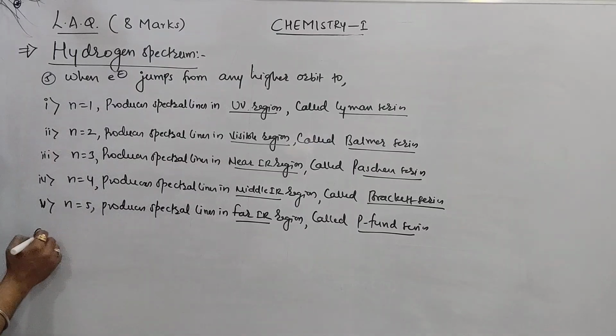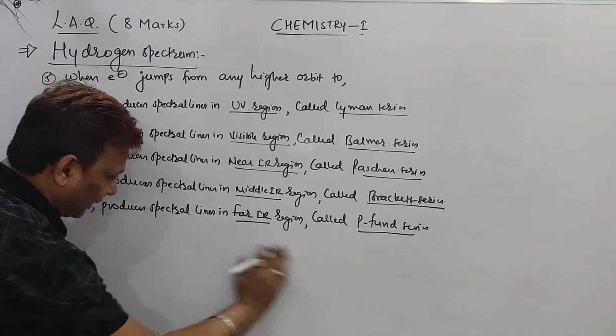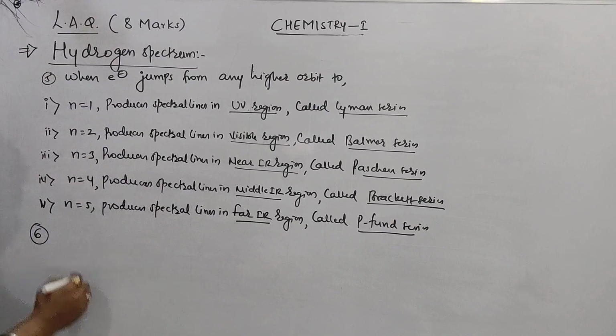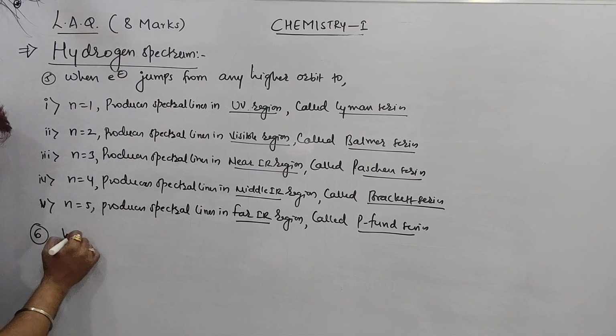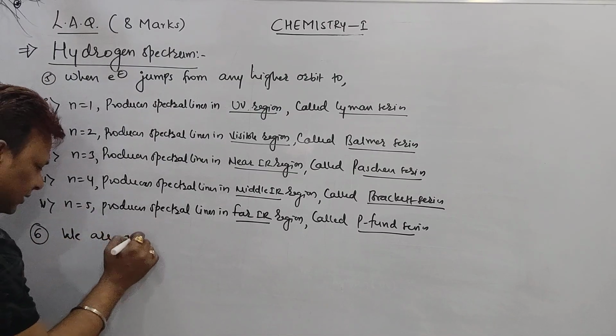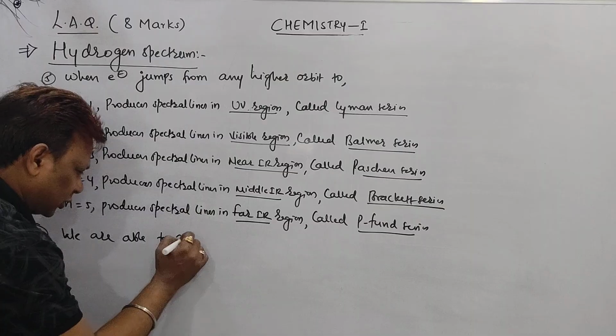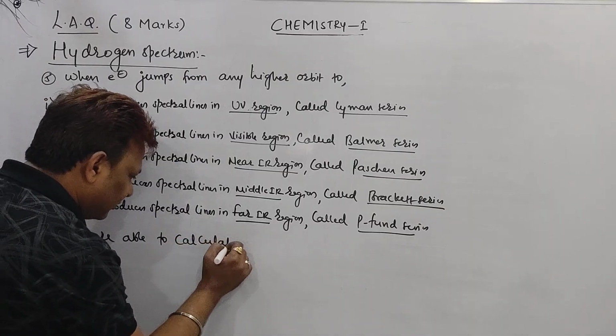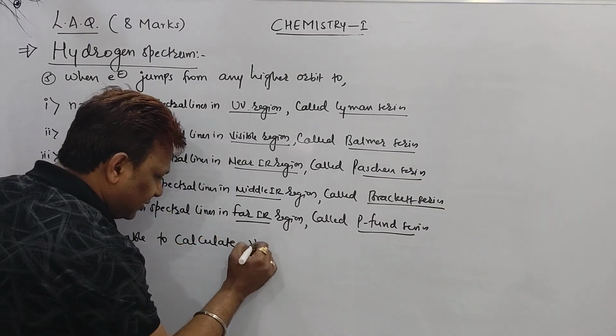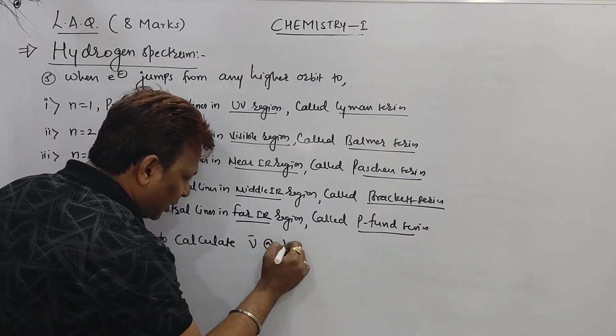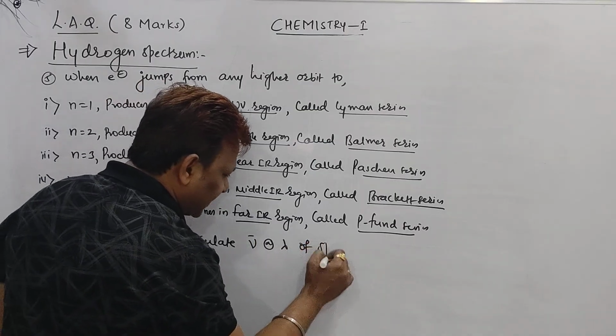And point number 6 also, if you want to write down, but not necessary; write only to get the 8 marks, no need to leave. What is that? From the Rydberg equation we are able to calculate wave number or wavelength of spectral line.